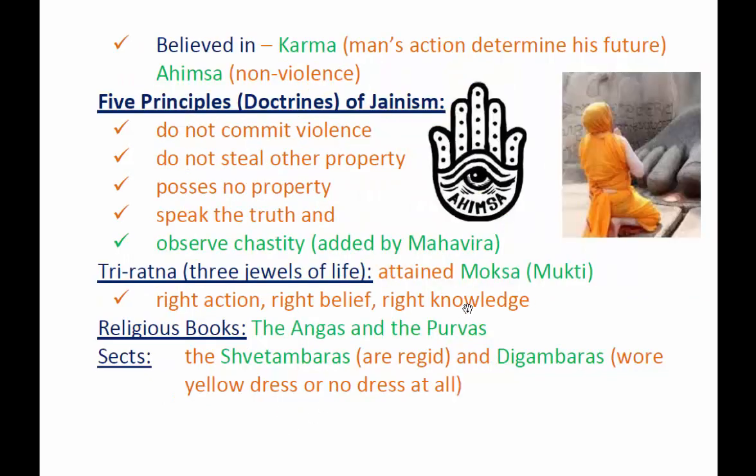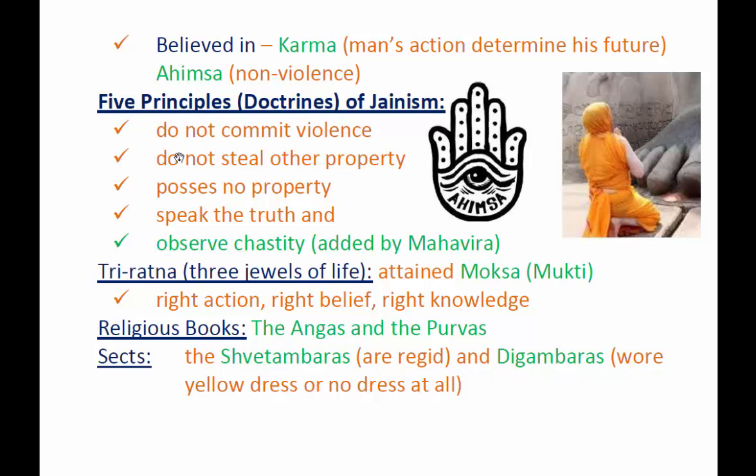In Jainism, they believe in karma. Karma means man's action determines his future. And they also believe in ahimsa. Ahimsa means non-violence. Mahatma Gandhi also believed in ahimsa, right? So they have 5 principles or doctrines. Let us see one by one.